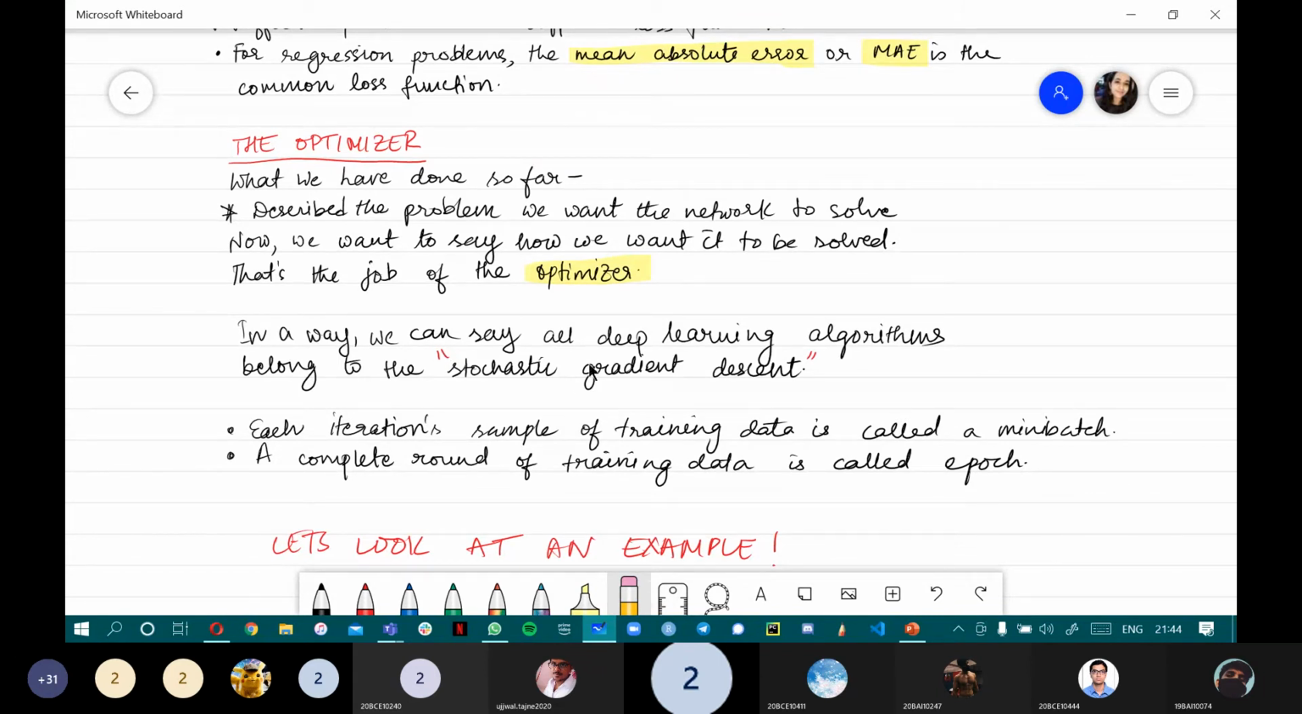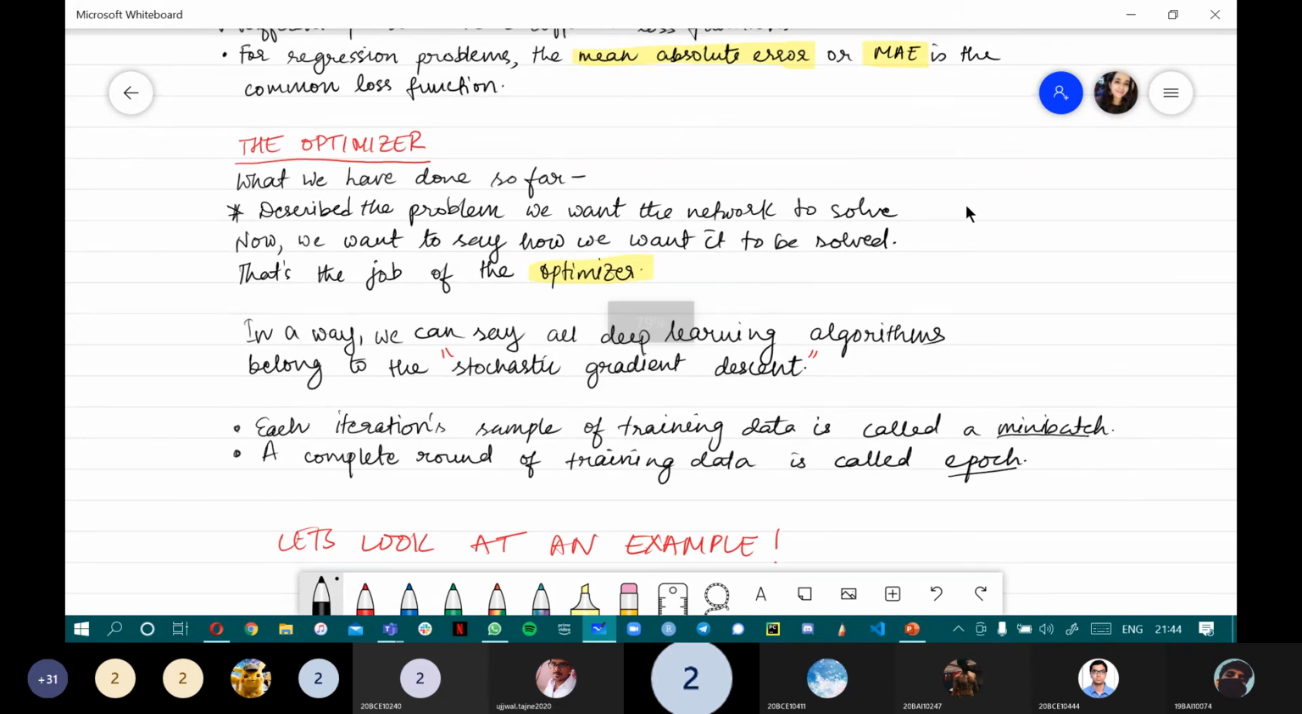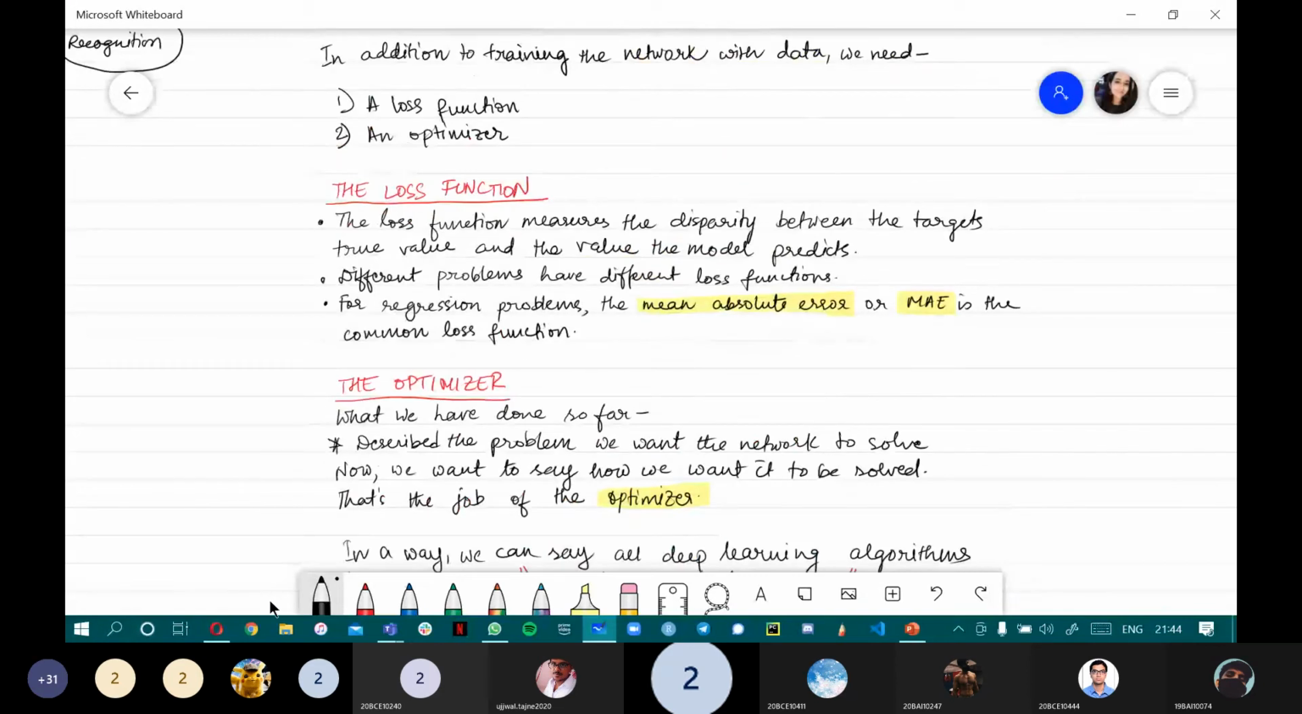In each iteration, a sample of training data is called a mini batch. These are just technical terms that you should know. The complete round, for example if you have 10 data sets and you train your model on all 10, the whole thing is known as an epoch. The individual piece is called a mini batch, and the whole thing is called an epoch. These two things are enough to know for now, and this is just the definition of the loss function and the optimizer.